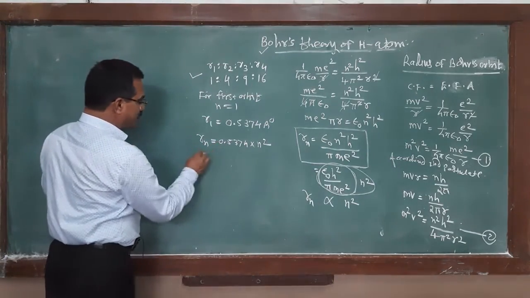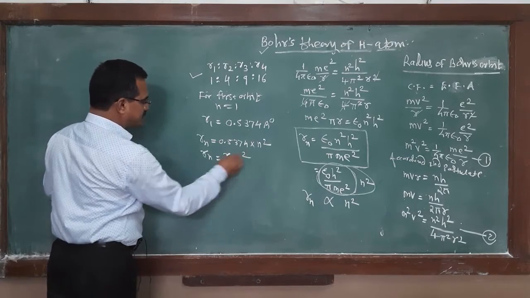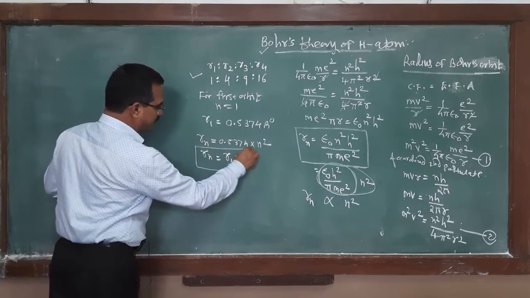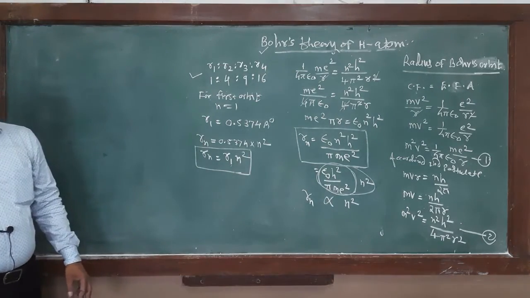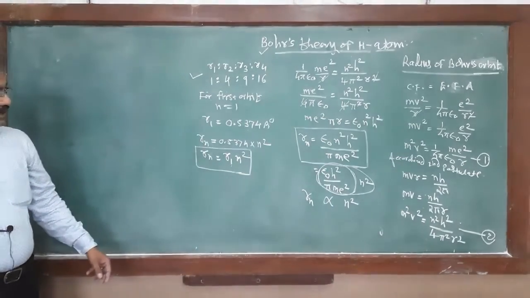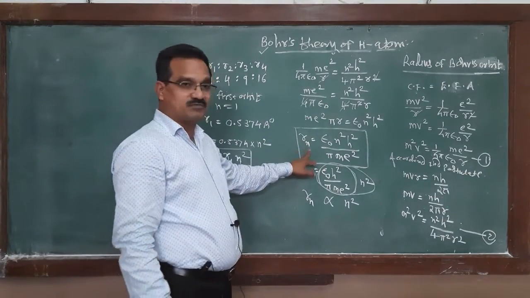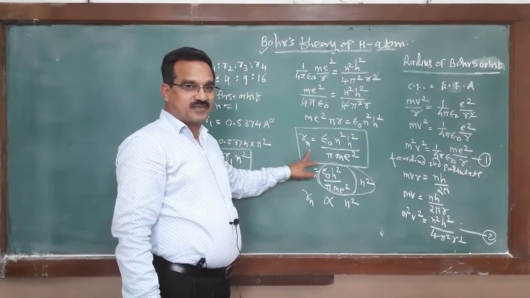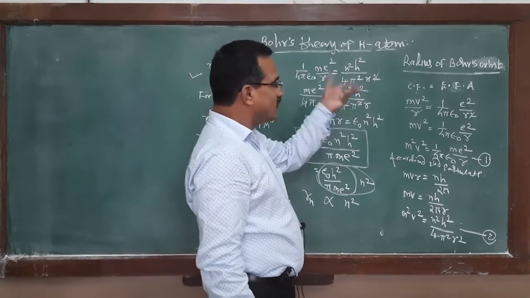And what is this value? Rn must be equal to R1 multiplied by n square. You may write in this manner: Rn is equal to R1 n square. This is the expression for the radius of the Bohr orbit, the different radii in which the electron is revolving.